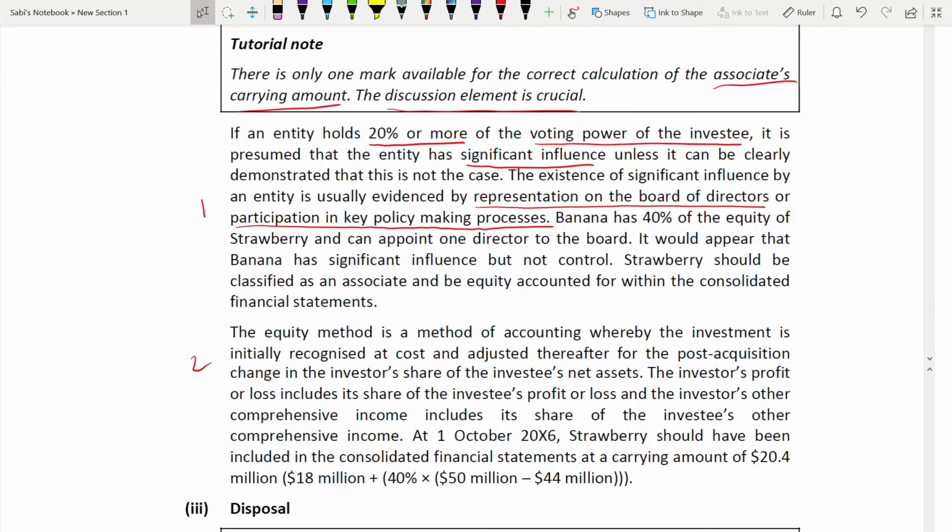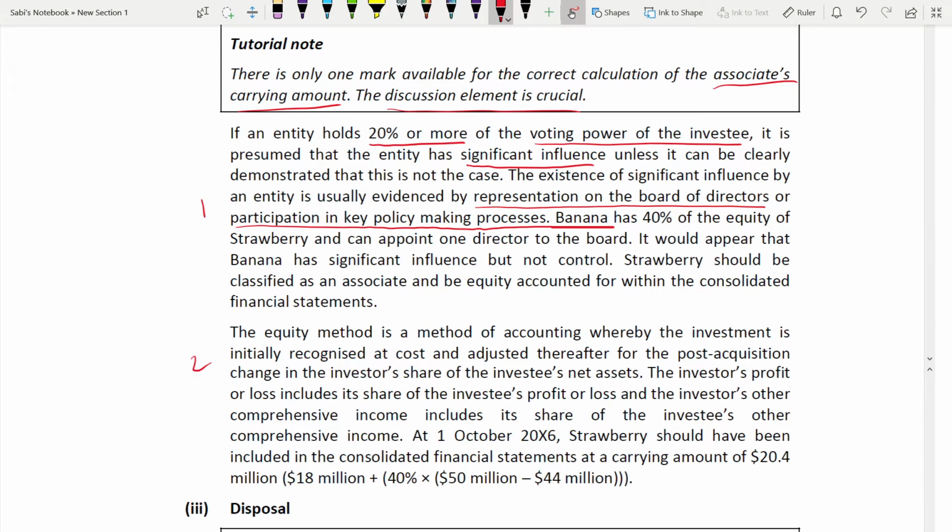Okay, so Banana has 40%. You have to say how much percent they have, what the influence is. So Banana has 40%. You see, you are linking now to the case study. How are you linking to the case study? You are saying Banana. The moment you mention the name of the company, you have linked it with the case study. All this while you were not mentioning Banana, just giving general background about the definition of an associate: it has to have 20% or more, it should have the voting power, it should have significant influence. Significant influence is given by representation on the board or participation in policy decision making.